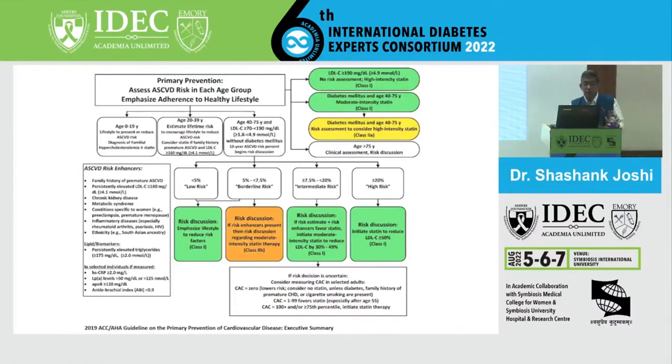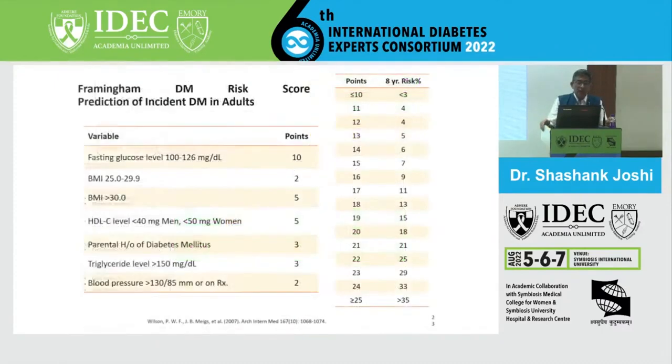I don't want to go into the risk enhancers in this population because we all know this. People with family history of premature atherosclerotic vascular disease, persistent elevation of LDL, chronic kidney disease, metabolic syndrome, which is very prevalent in our country, and our own South Asian ancestry obviously becomes a risk enhancer. So from that standpoint, it's clear cut.